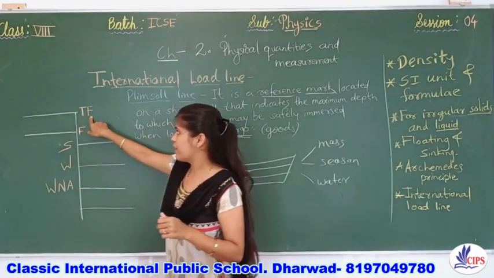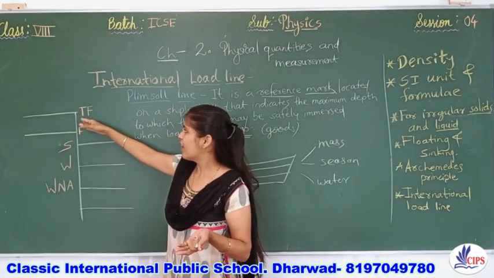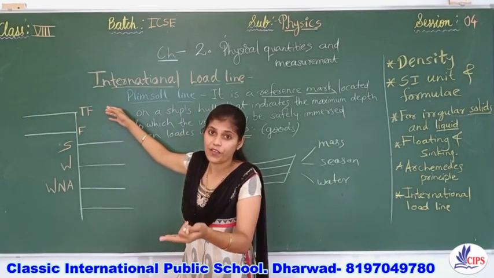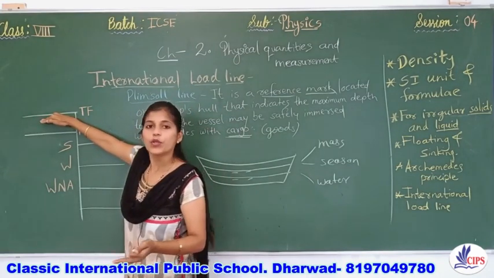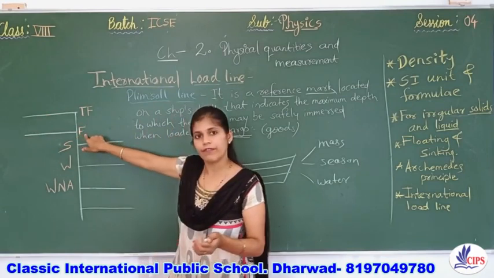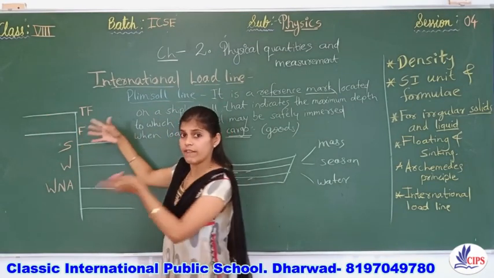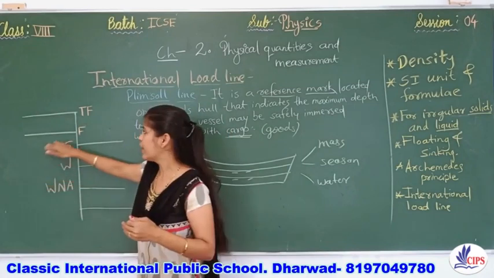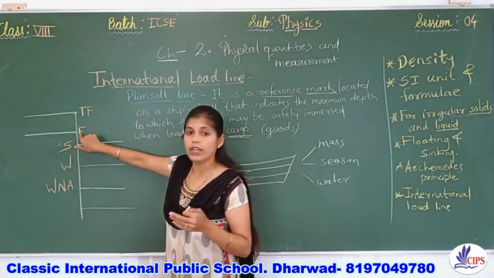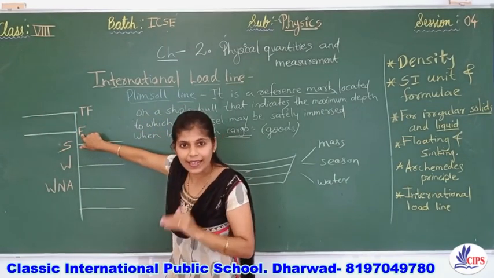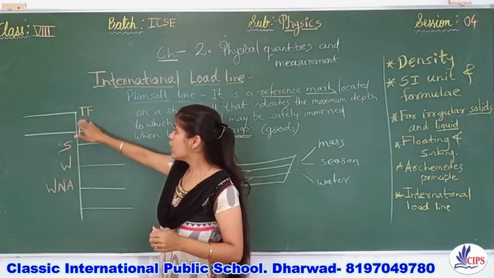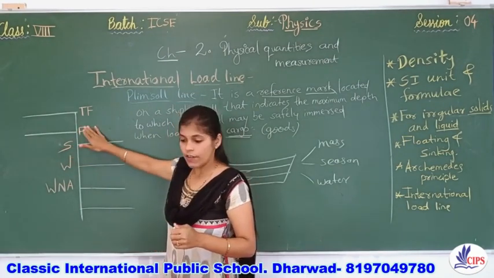First one, TF. What is TF? It is tropical fresh water. If you are moving towards tropical fresh water, up to this mark you can load whatever cargo is there. Okay, next one, F. It means fresh water. If the ship is going towards fresh water, then this will be the marking. As you can see, fresh water has less density than salt water. I will come to this point afterwards. So this is tropical fresh water, this is fresh water.